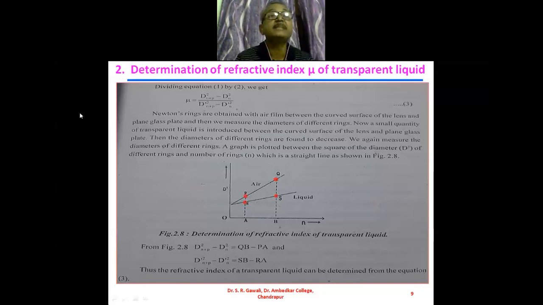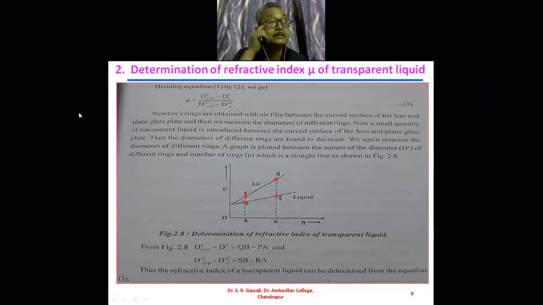So this is the second application of Newton's rings, that is, the determination of refractive index mu of a transparent liquid. In both cases, the determination of wavelength of monochromatic light and the determination of refractive index of a transparent liquid, we use only the monochromatic source of light.